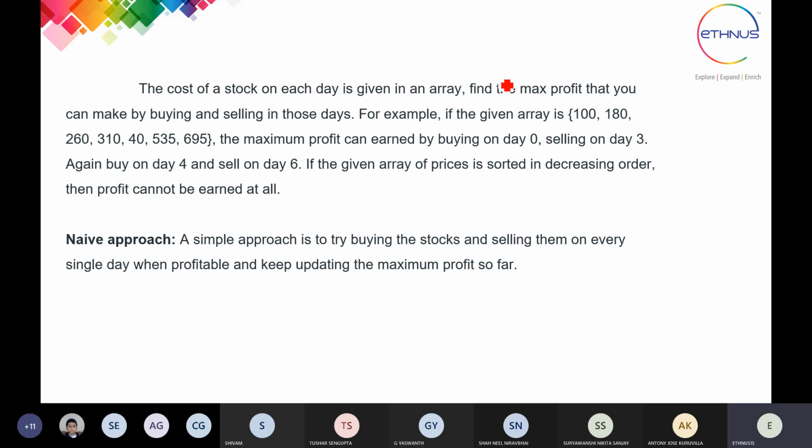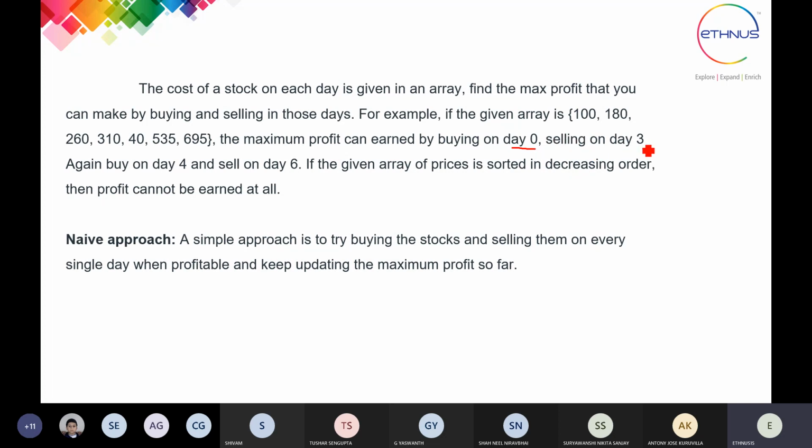Whatever the maximum profit we are going to get, that will be the output of our program. This is the simple logic that has been used. For example, if the given array is 100, 180, and so on, this is one example given, the maximum profit can be earned buying on day 0. Day 0 means in the array we take the index starting with 0, so it is written as day 0.